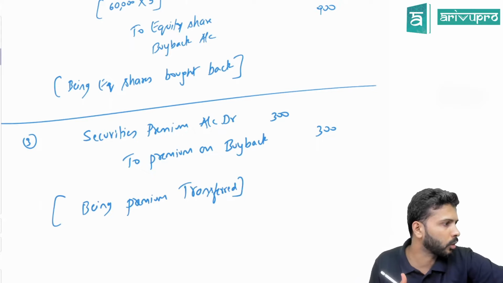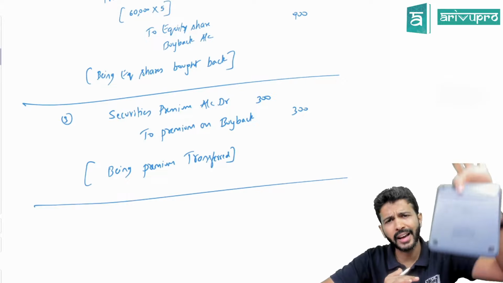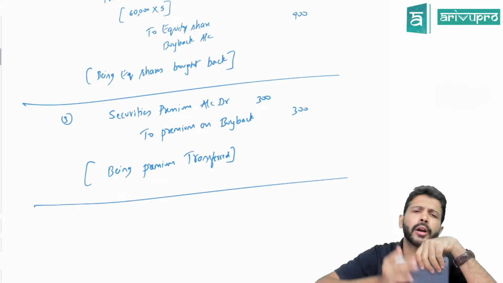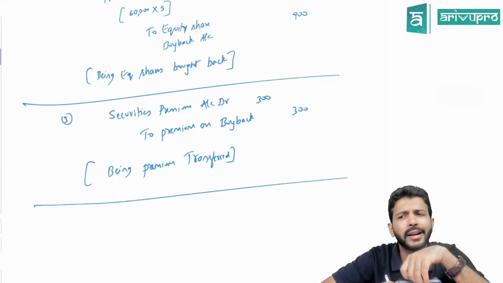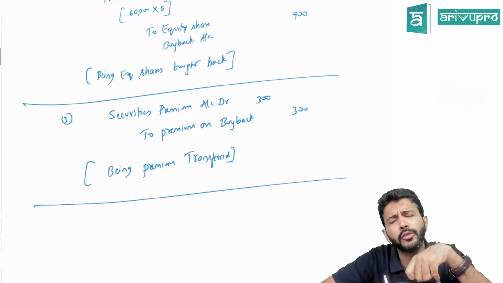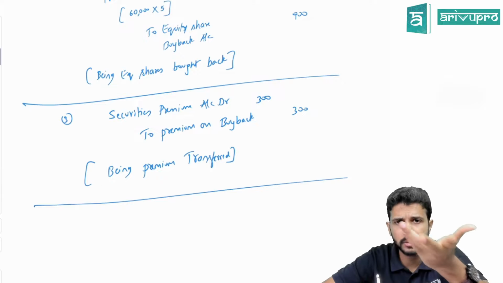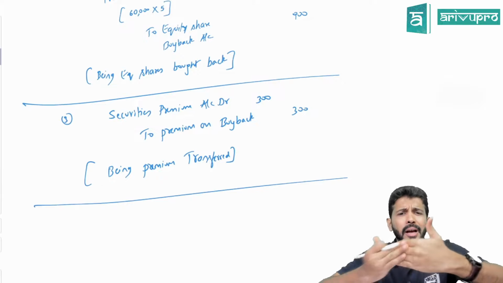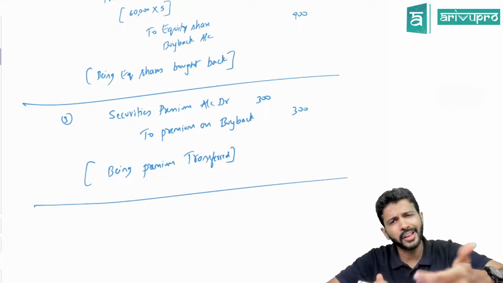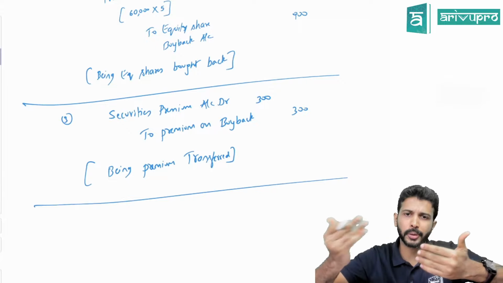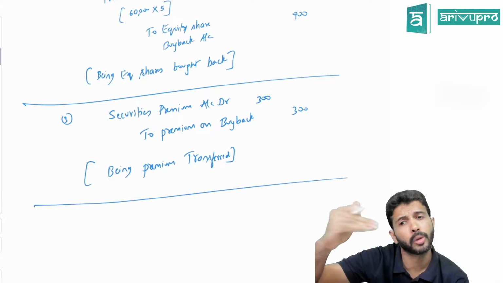Sir, why will shareholders ask for a premium if we are cancelling the shares? See, this is a negotiation. I have this calculator. You want it. You want to buy it at 100. Does it mean I will sell it to you for 100? I may ask 500 also. Yes, possible. There's a simple transaction happening between two guys. The price could be anything that they agree upon. The price could be lower than face value, or it could be higher.